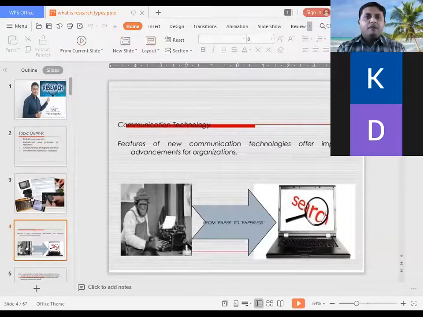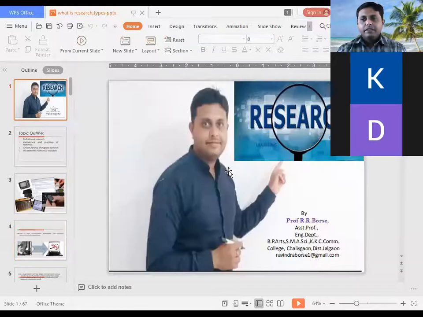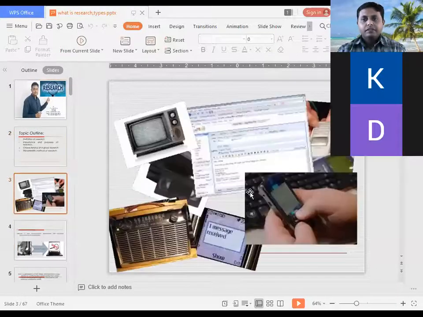So the journey from the typewriter to the laptop took many years, right? So what is the reason behind this? That's the question. What is causing this to happen? Yes? Research. The reason is research. Right?